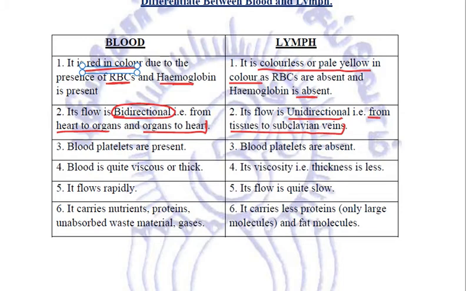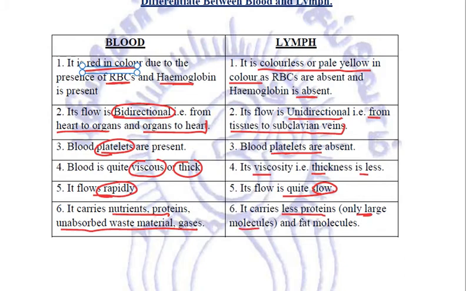In blood, the platelets are present. No such platelets are present in lymph. Blood is quite viscous, quite thick, whereas in lymph, the viscosity or thickness is quite less. Blood flows quite rapidly, but the flow of lymph is quite slow. Blood carries nutrients, proteins, unabsorbed waste material and gases, whereas lymph carries less proteins, only the larger ones, and fat molecules.